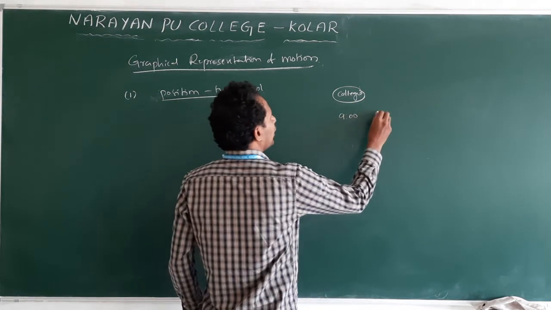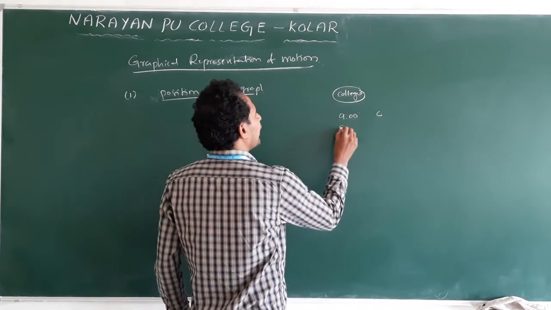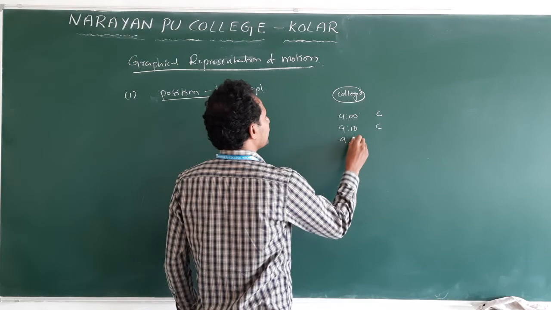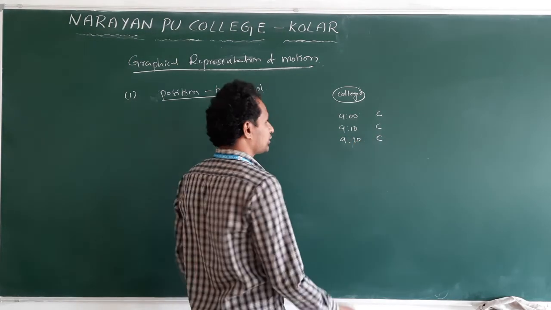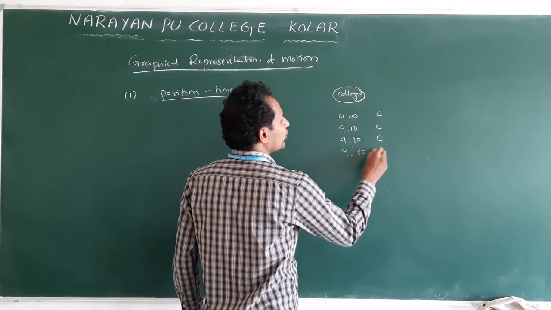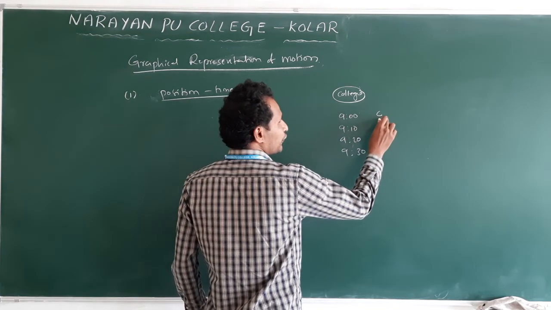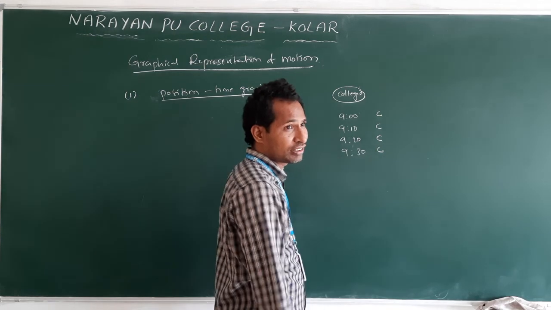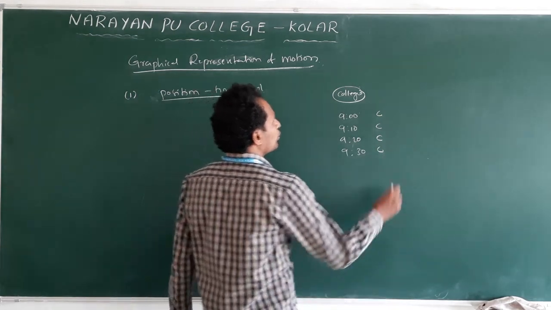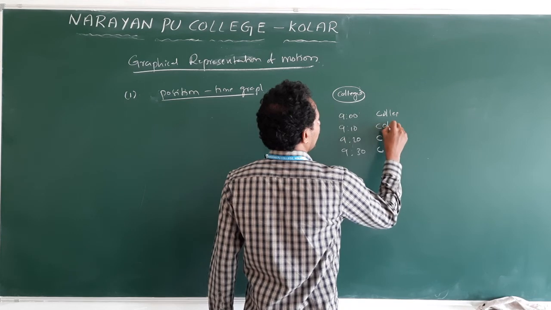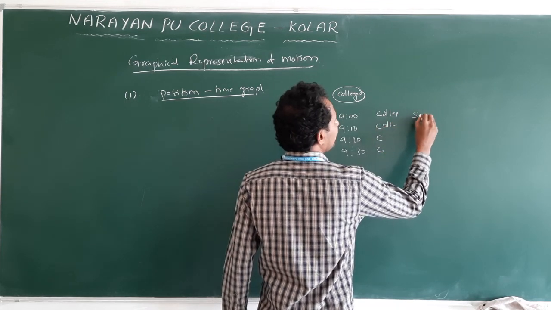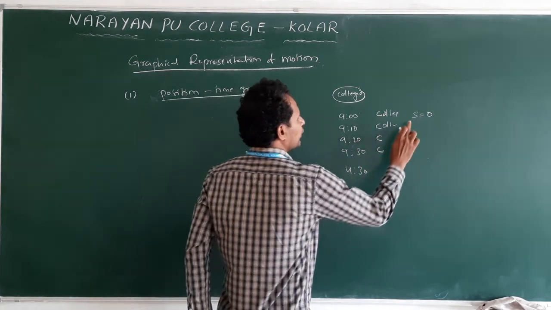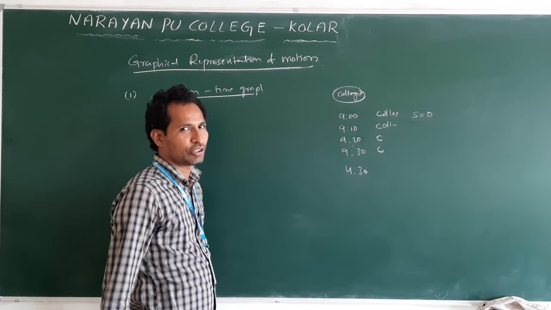Where are you in college? 9:10, where are you? 9:20, where are you? 9:30, where are you? College is the reference point and you are not moving, so your position is not changing. So your displacement, let us say S, is 0, up to 4:30. Your position is 0.